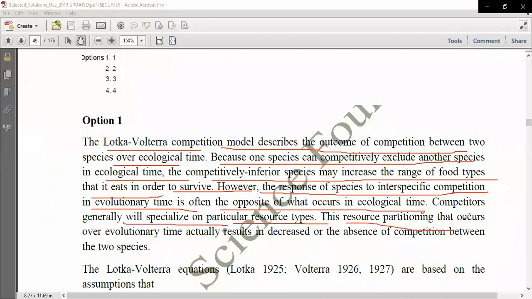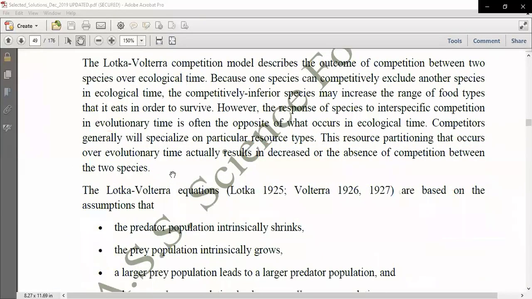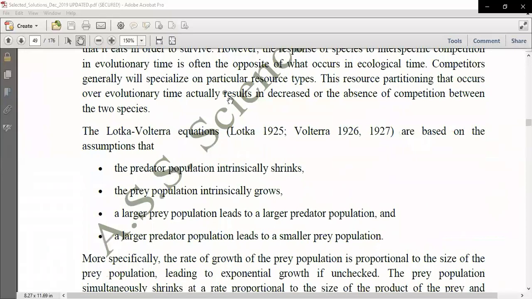This resource partitioning that occurs over evolutionary time actually results in decrease or absence of competition between the two species. So this is the nutshell of the model. Then there are a few statements.